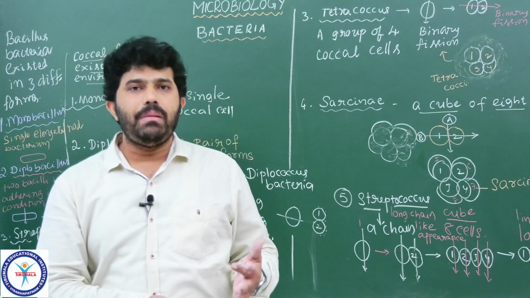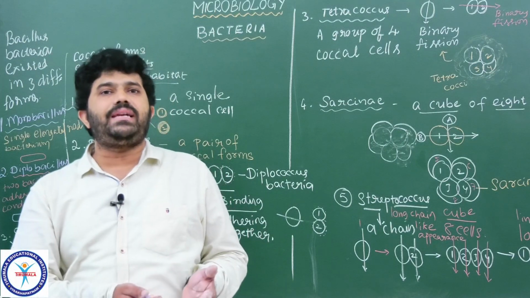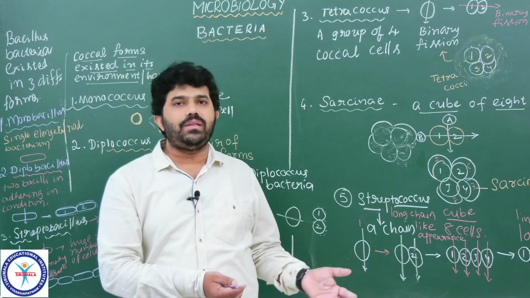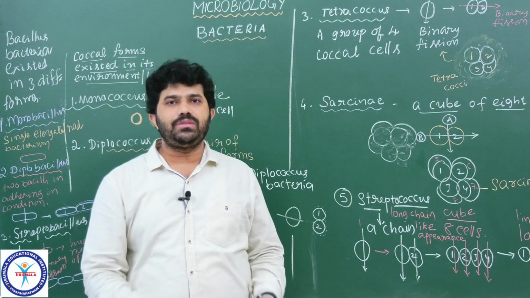Understood? In the next lecture we discuss cell structure, especially the different characters from one bacterium to another, like flagellum and plasmids. Okay students, thank you.